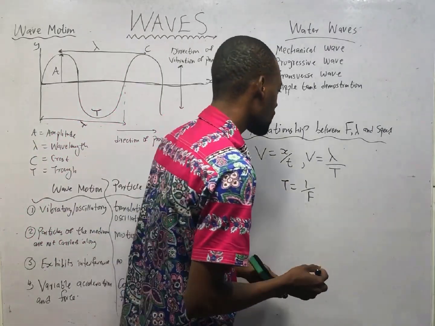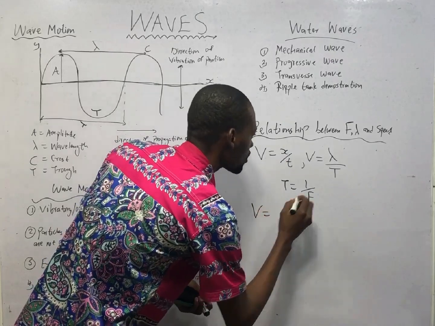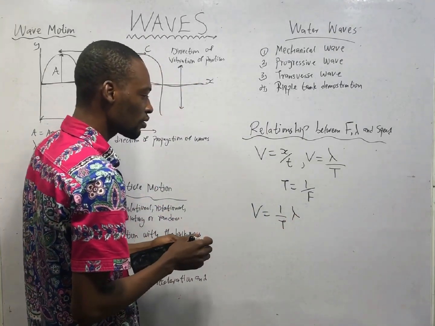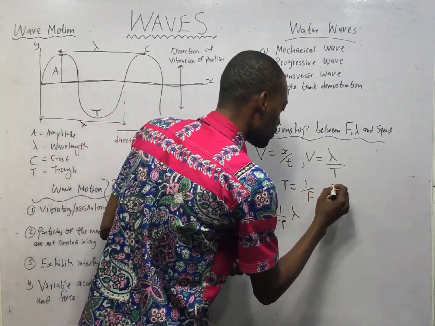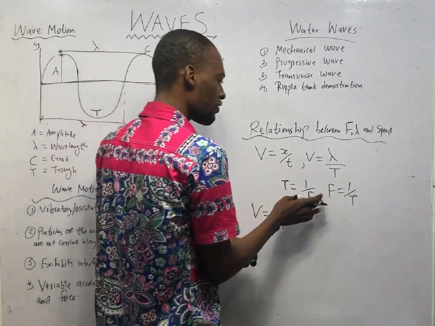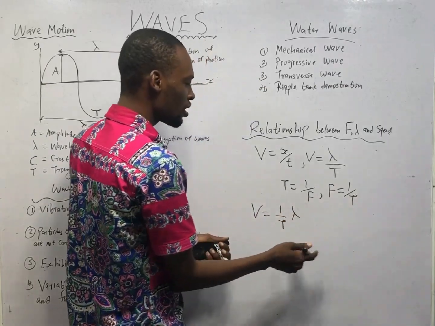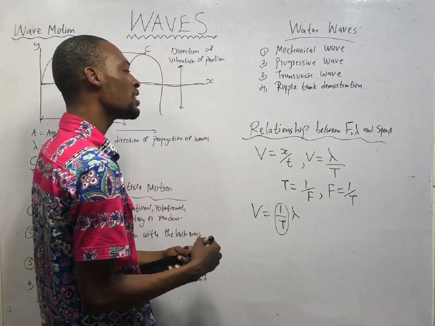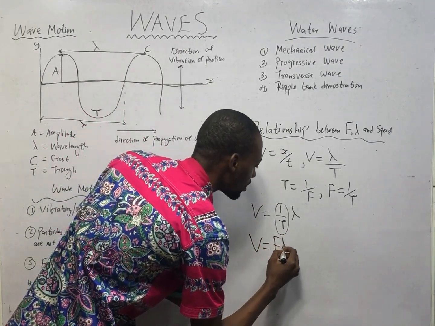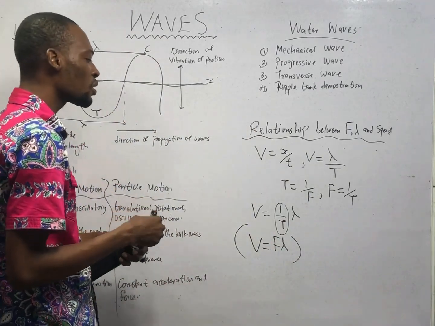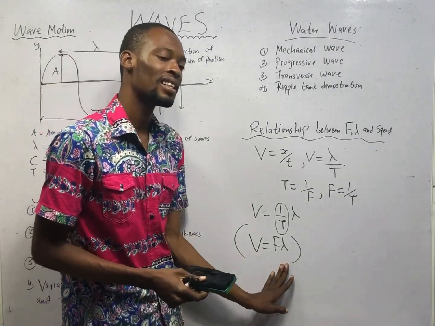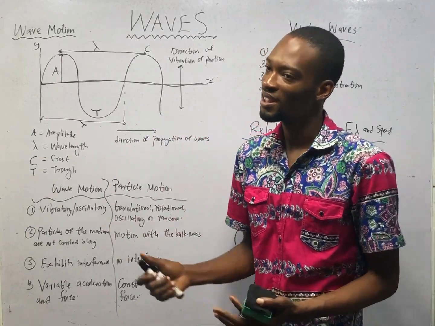If this is true, it therefore means that V = (1/T) × lambda. And T is 1/f. It means that f = 1/T. If period is 1 over frequency, frequency is simply 1 over period. So instead of 1 over period here, we can simply replace it with frequency to have V = f lambda. So this is the relationship between frequency, wavelength, and speed. V = f lambda. This will make sense to you later.